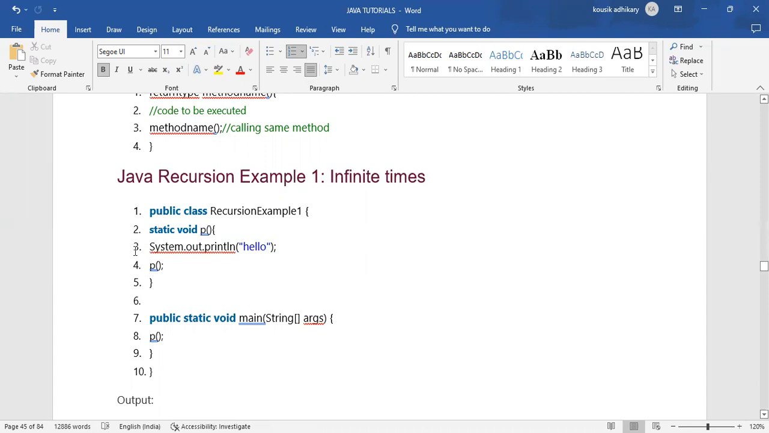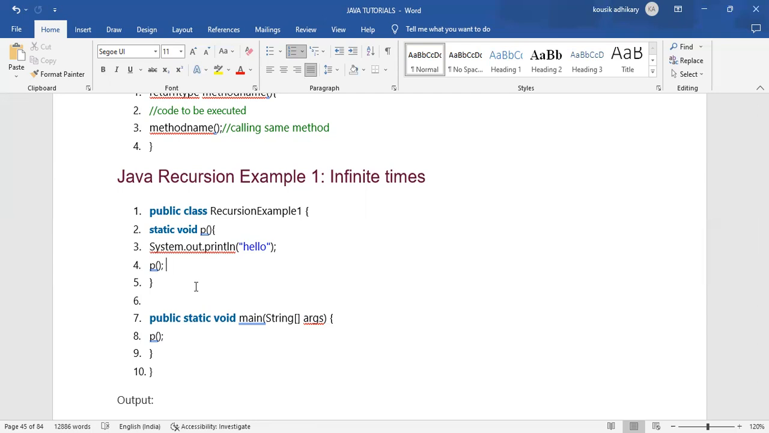This is how it will continuously print hello, because after printing hello, when it comes to line number 4, I have called that method again, so again it will go to line number 2, enter the block, print hello, and come to line number 4 again. This process goes on continuously, and it will never stop, because we haven't mentioned how many times I want to print hello.